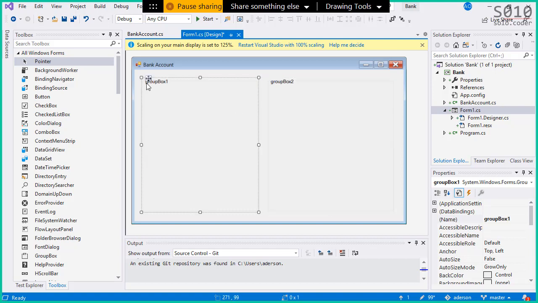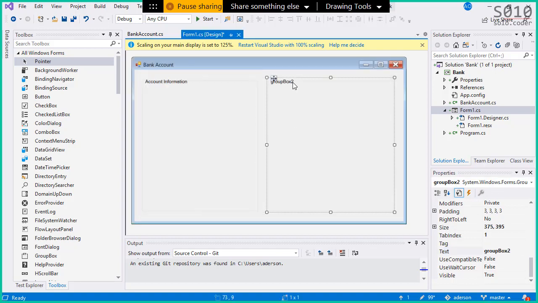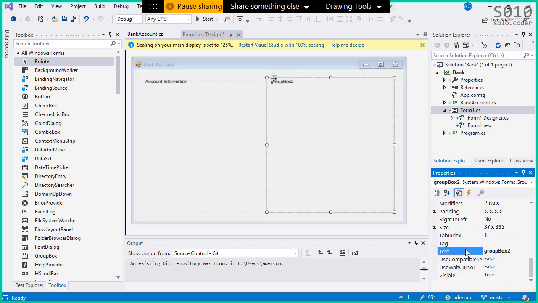However, I need to change the text property because that's what shows up at the top. So the first one, name, I'm gonna leave it, but I'm gonna go to the text and I'm gonna say account information. In the other one, I'm gonna say transaction.